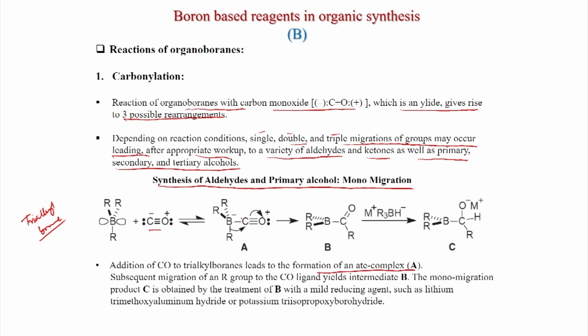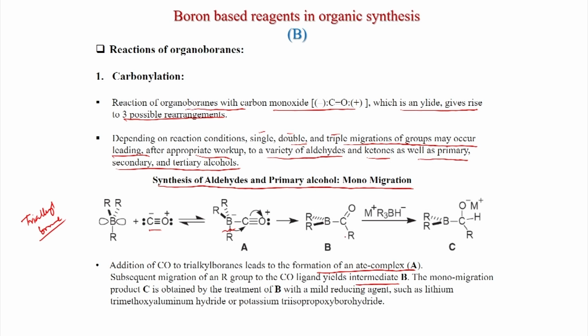So this is an ate complex, and now boron gets a negative charge and there is a positive charge, of course, on oxygen here, because the carbon monoxide structure is like this. Now this is an electrophilic species, and boron carries a negative charge. So this B-R bond will cleave and this R will migrate to the carbonyl group, and after migration you get the intermediate B.